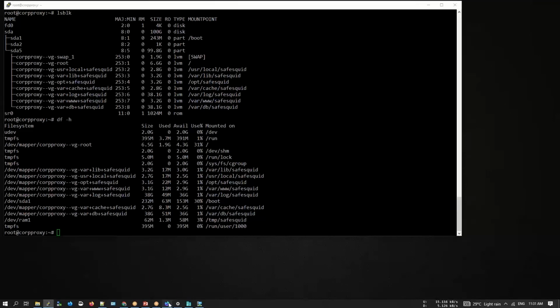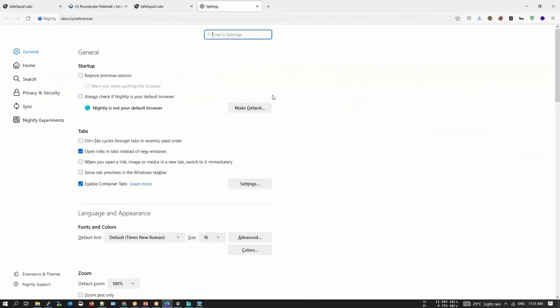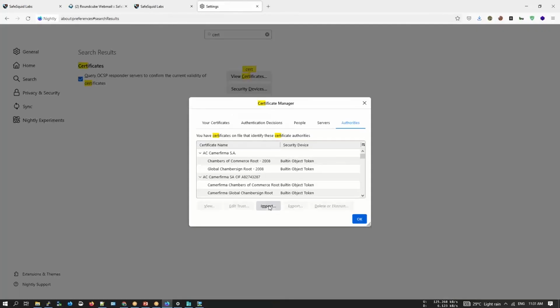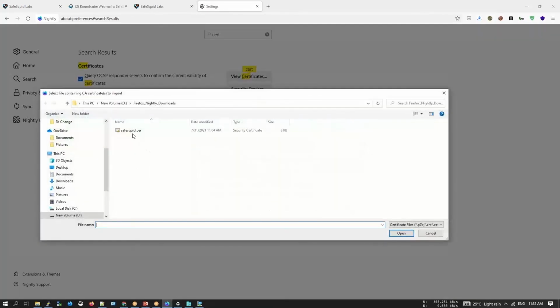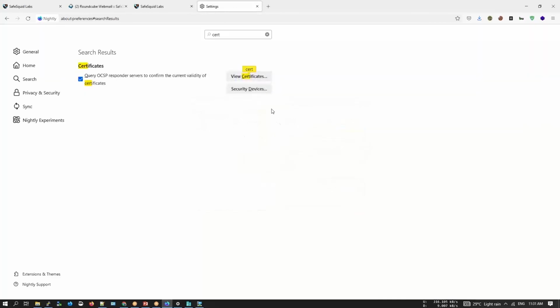So let me open up my browser, go to settings, select cert, view certificates, import, and I'll import the csq.cr that I've just downloaded. Select both the fields and click OK. Now this is a very important section. You will have to import the certificate on your browser to make sure things go properly.